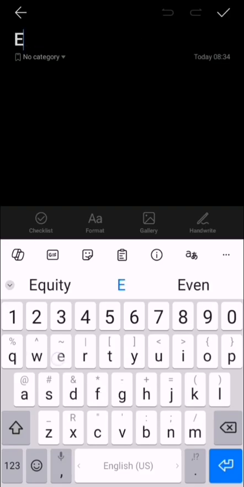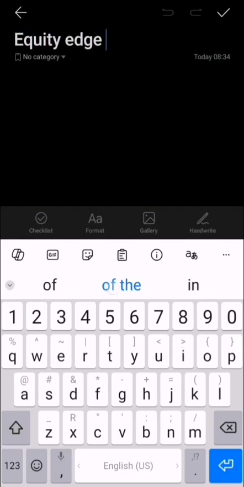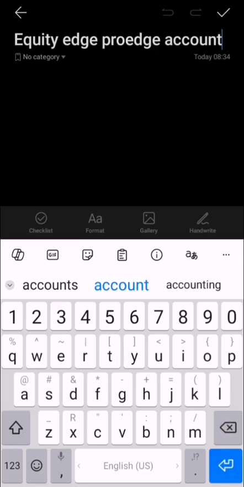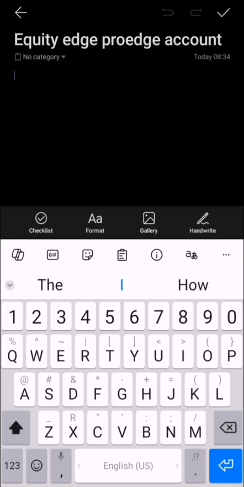So today we'll be looking at the Equity Edge ProEdge account. I'm not going to go through the rules currently, just to save time. But what is it that we need to focus on?